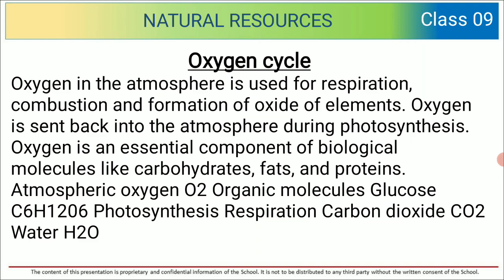What about the oxygen cycle? Oxygen in the atmosphere is used for respiration, combustion and formation of oxides of elements. Oxygen is sent back into the atmosphere during photosynthesis. Oxygen is an essential component of biological molecules like carbohydrate, fat and protein. Atmospheric oxygen, organic molecules, glucose, that is C6H12O6. Photosynthesis, respiration, carbon dioxide, CO2, water, that is H2O.